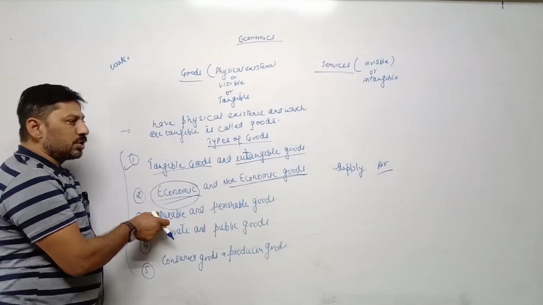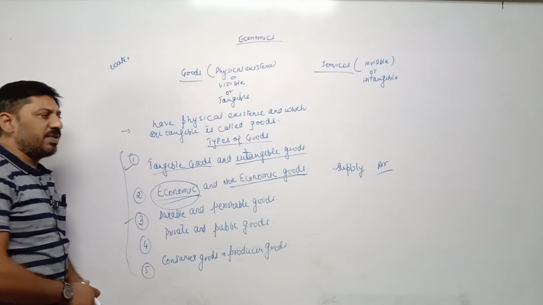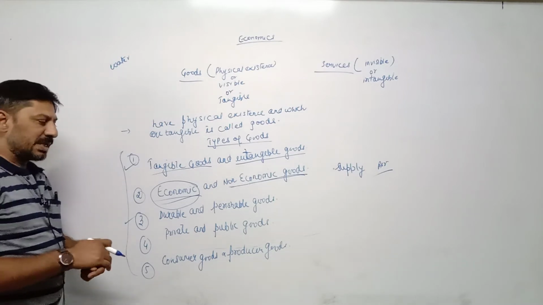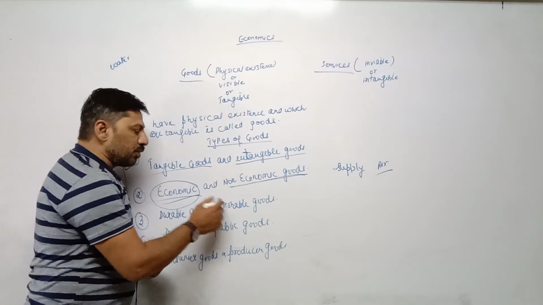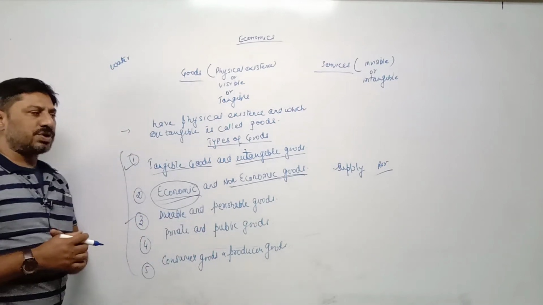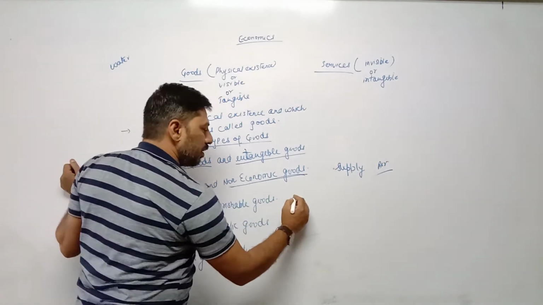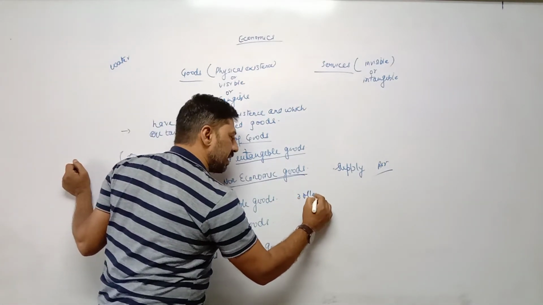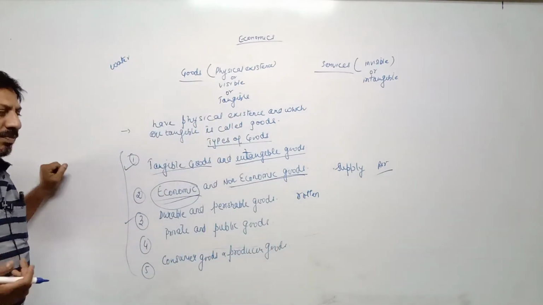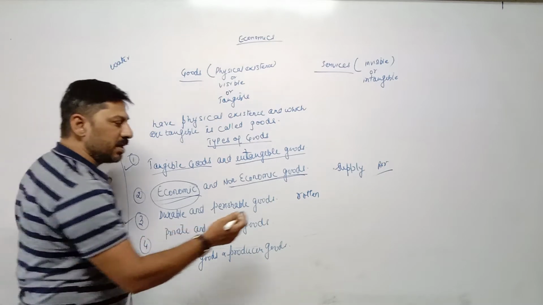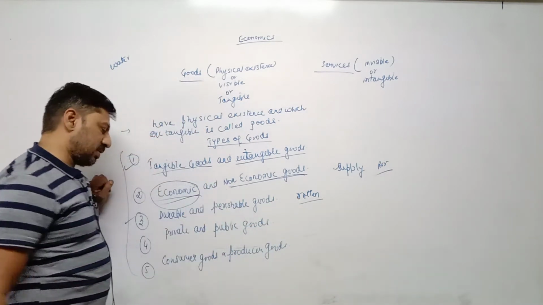Durable goods are those goods which can be used for a longer time period. For example, TV, refrigerator, vehicles, AC, these are all durable goods. Now, perishable goods are those goods which get destroyed, which are spoiled, which rot. For example, vegetables, milk, egg, these are spoiled or rotten very soon. Such goods are called perishable goods.